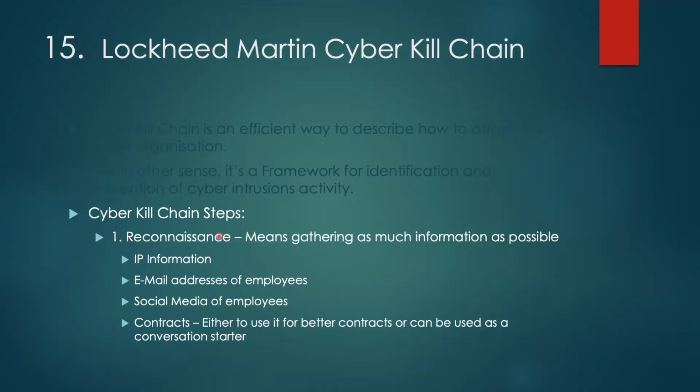To do this, we try to gather the IP information of a particular organization or of the employees who work in that organization, or in terms of government, the nation's employees. Second can be the email addresses of the employees or citizens. And third can be the social media channels of those employees, like Facebook, Instagram, and so on.